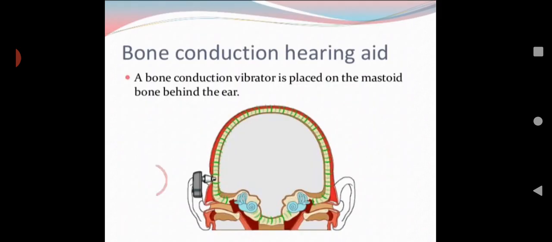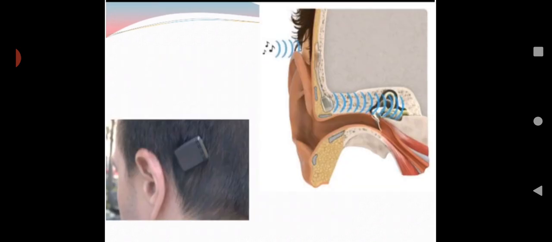The next one, bone conduction hearing aid. A bone conduction vibrator is placed on the mastoid bone behind the ear. Bone conduction means sound waves are conducted with the help of bone conduction and air conduction. So if they have any problem with the outer ear or middle ear, then we can go for bone conduction. This device is placed on the mastoid bone behind the ear. You can see in the picture, they are attaching it on the mastoid process.